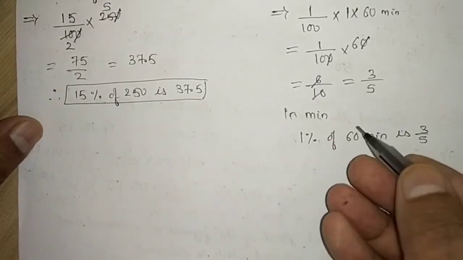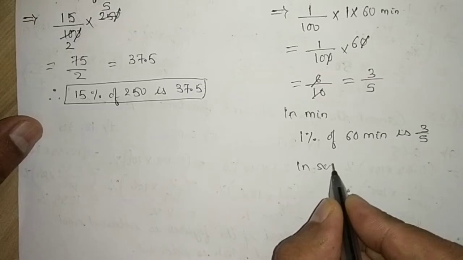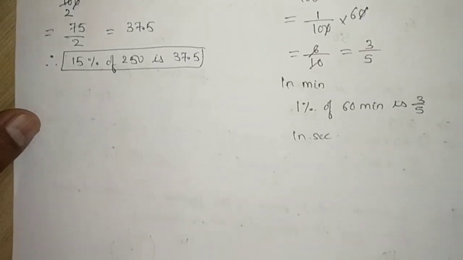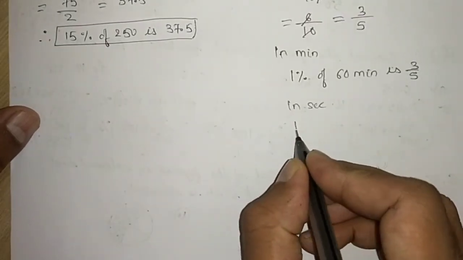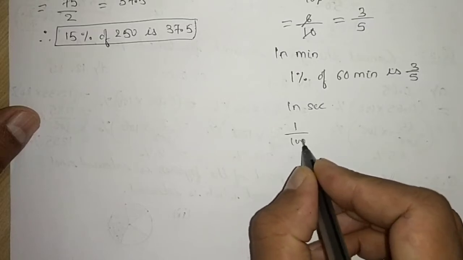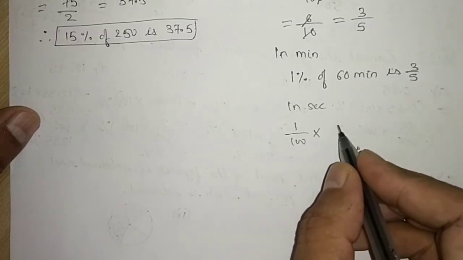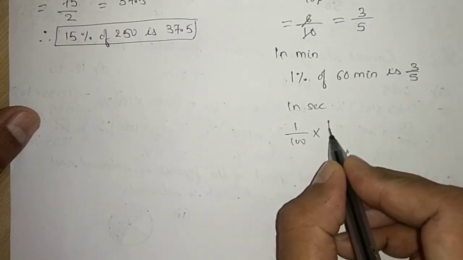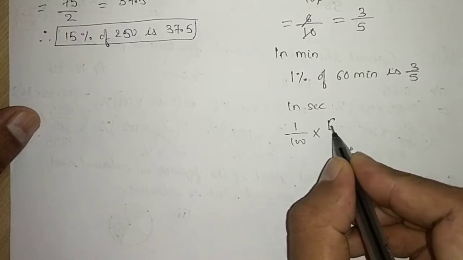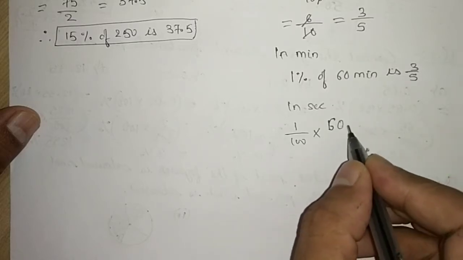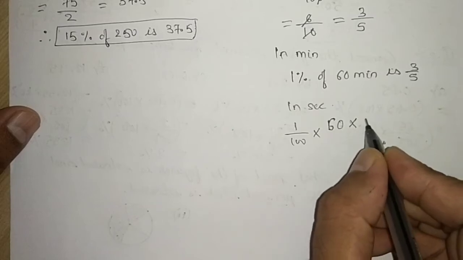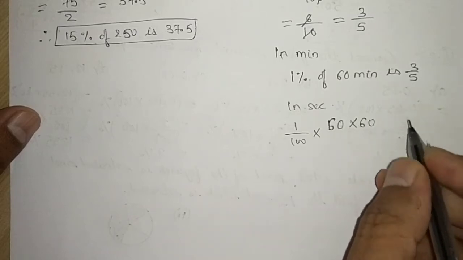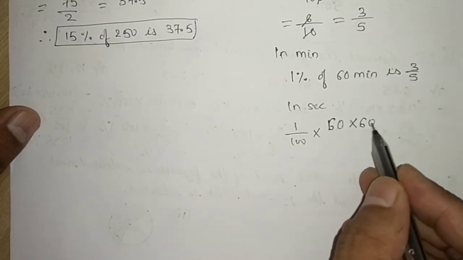If it is in seconds, what will it become? The question was 1 divided by 100 into 1 hour. In 1 hour how many minutes are there? 60 minutes. And in 1 minute how many seconds are there? 60 seconds. So it will be multiplied 60 into 60.